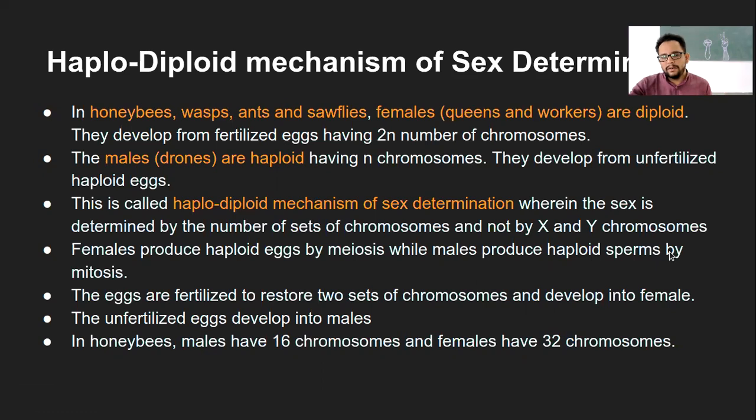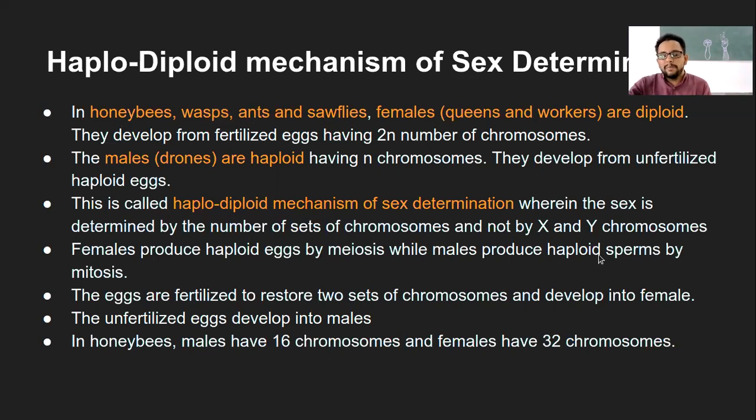Let's say if the honeybee male has 22 chromosomes in total, if it is haploid, then it will be 11. And if it undergoes meiosis, it will be 11 divided by 2, that is 5.5 chromosomes. So if the male undergoes meiosis for production of gametes, it will reduce the number of chromosomes further, and that should not happen.